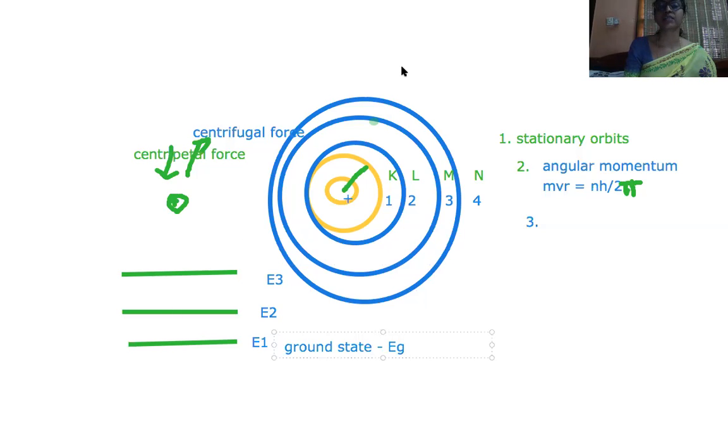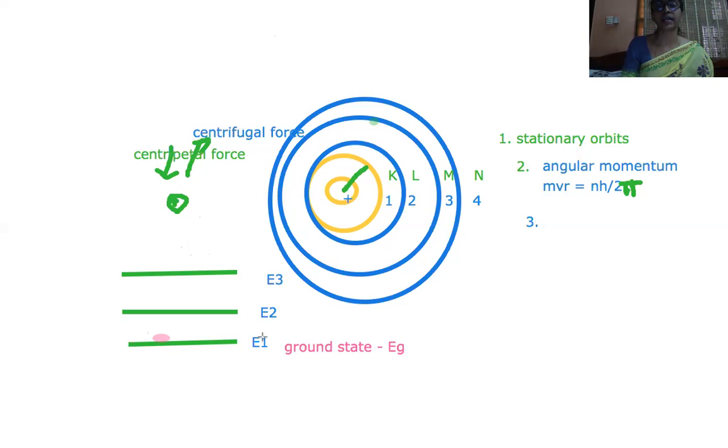So let us imagine we have an electron here in the ground level. When the electron is in the ground level, it can jump to the E2 level or it can jump to the E3 level.